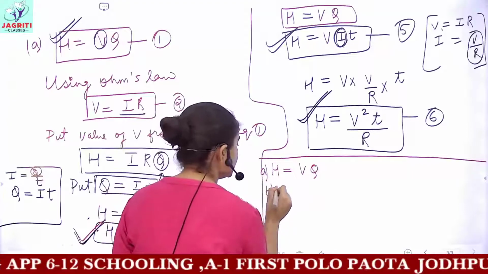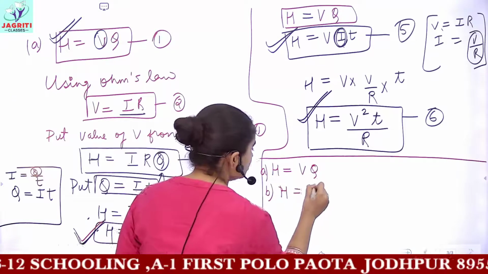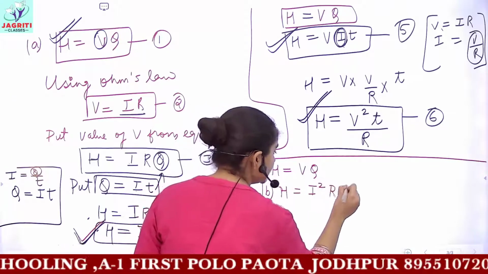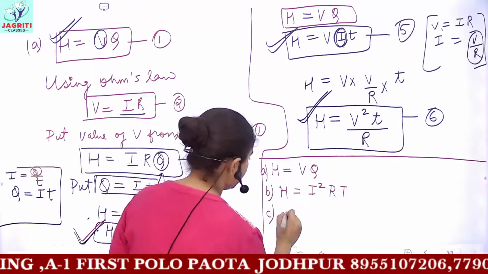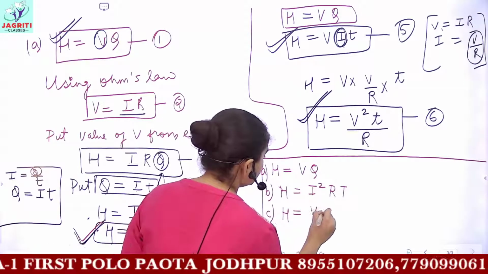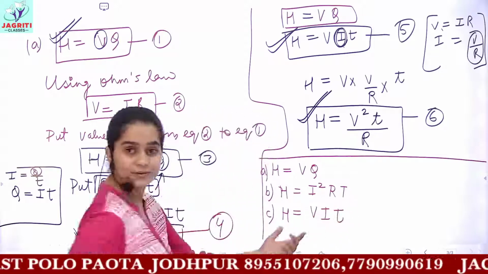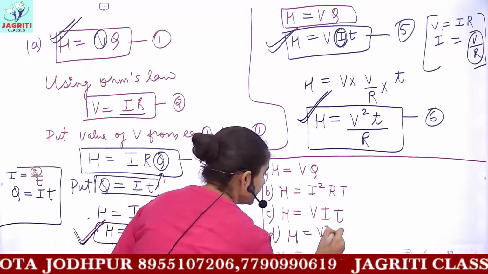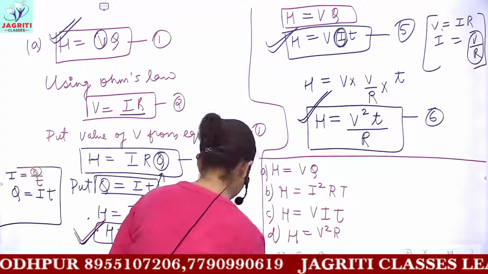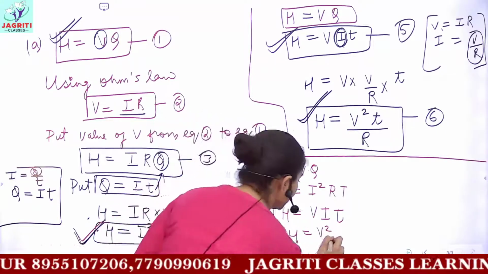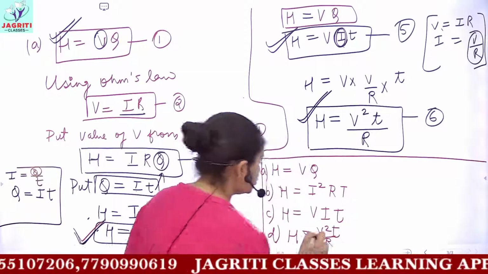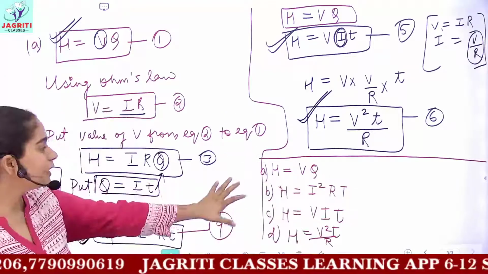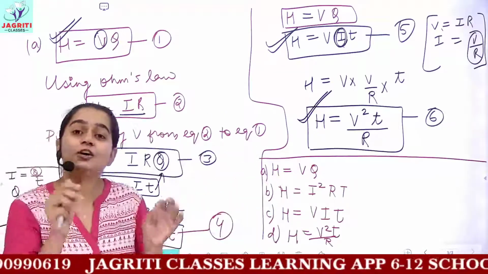The next one is heat equals I square RT. The third one is heat equals V into I into T. And the fourth one is heat equals V square T by R.